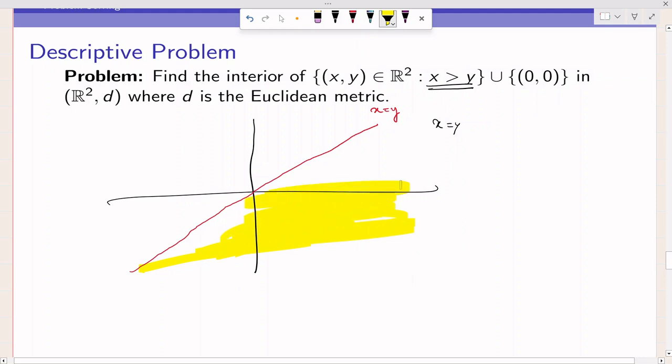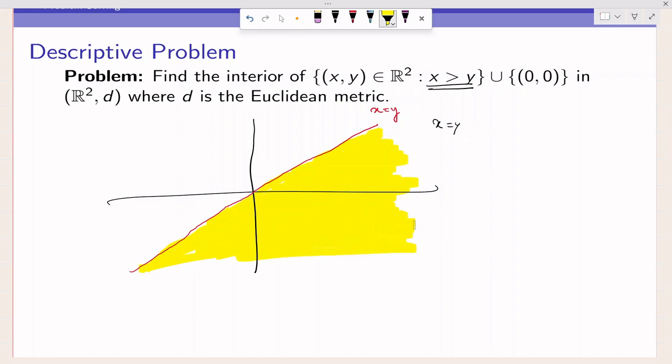So this particular set which is given to you is nothing but the portion which is below the line. Not above the line, not even the points on the line, because points on the line satisfy the condition x equal to y. We need x greater than y, so we need to take the points below the line. Okay, so now what happens, since we are not taking the points on the line, we are just taking this origin. Except the origin, none of the points on the line is in the set. So if you choose any point, we can find an open ball which is again contained in the same set.